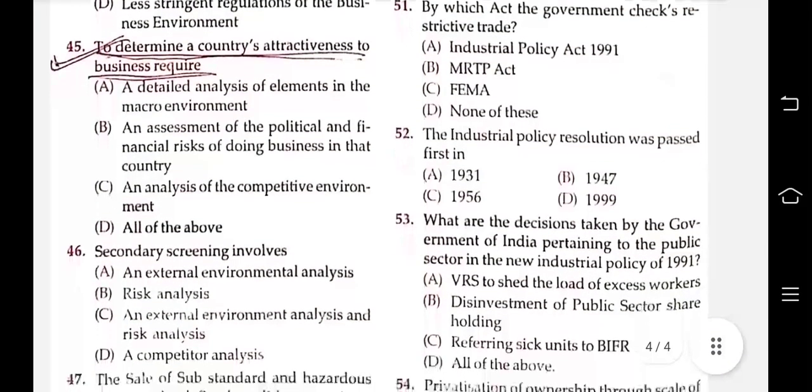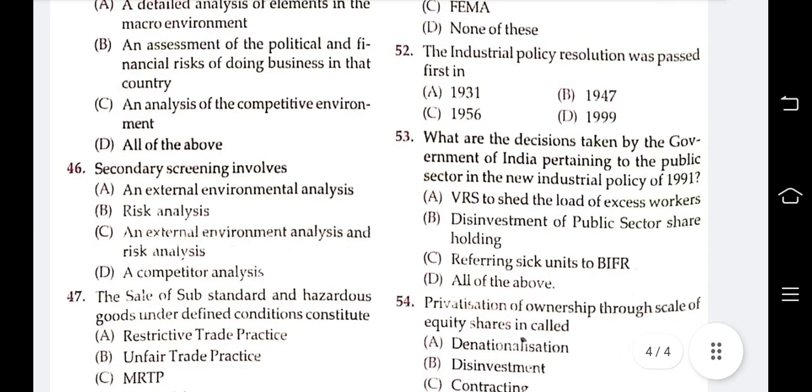The industrial policy resolution was passed in 1931, 1956, 1947, or 1999. The answer is 1956. Okay. The industrial policy resolution was passed in 1956. Next question: what are the decisions taken by the government of India pertaining to the public sector in the new industrial policy of 1991?